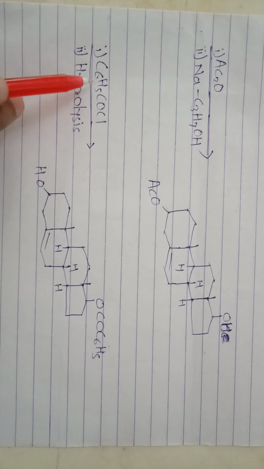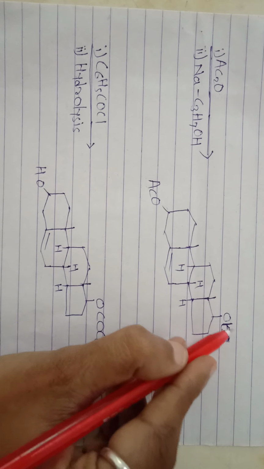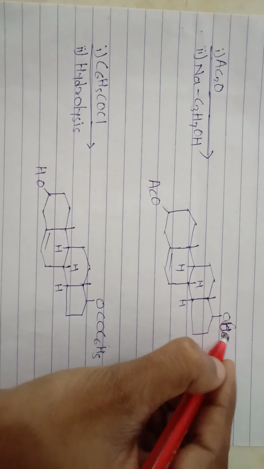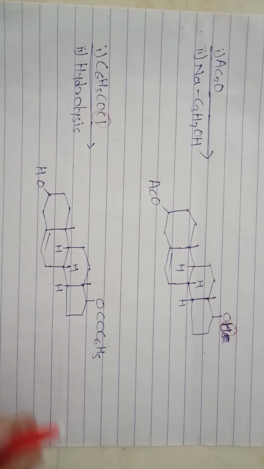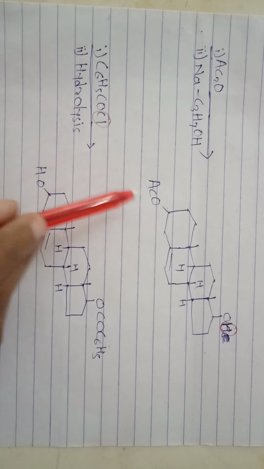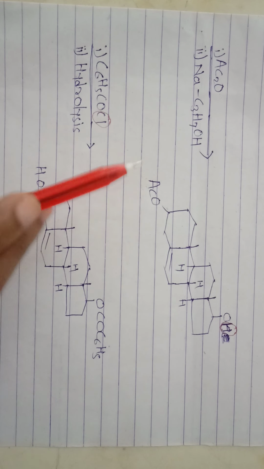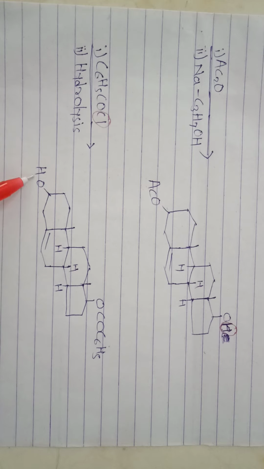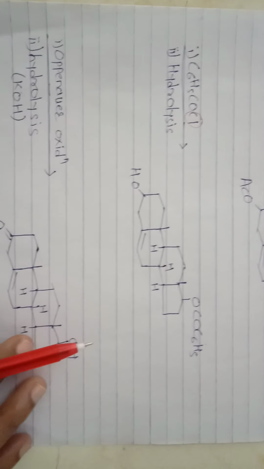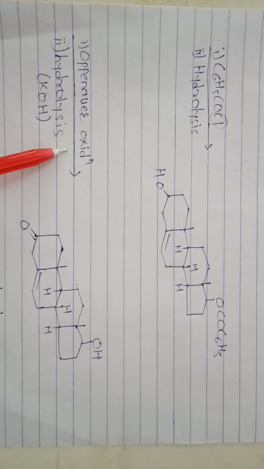Then C6H5CO is attached to this oxygen atom, and HCl, this H and Cl, is removed. Then in the next step, in the presence of hydrolysis, this acetyl group is deacetylated and the OH group is formed. Then in the last step, it undergoes oxidation.